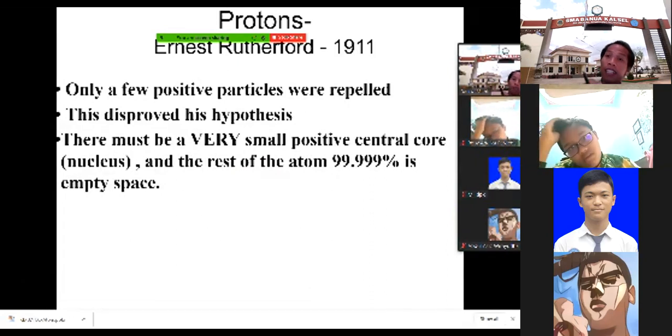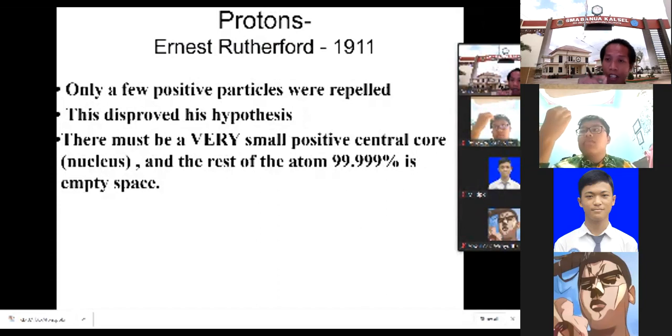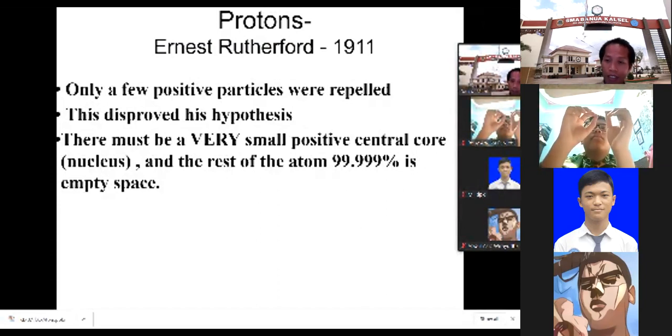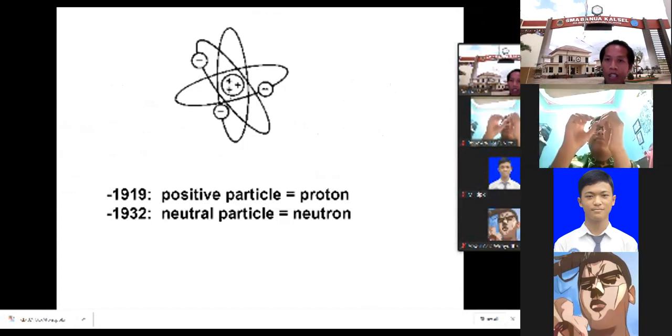But at that time, he didn't name that positive core or say what it contained. He didn't know that the positive charge is the proton. At that time, protons had not been discovered yet. He just knew that there is a place in the middle that is very small and positively charged, and it is called a nucleus. So Rutherford found that.